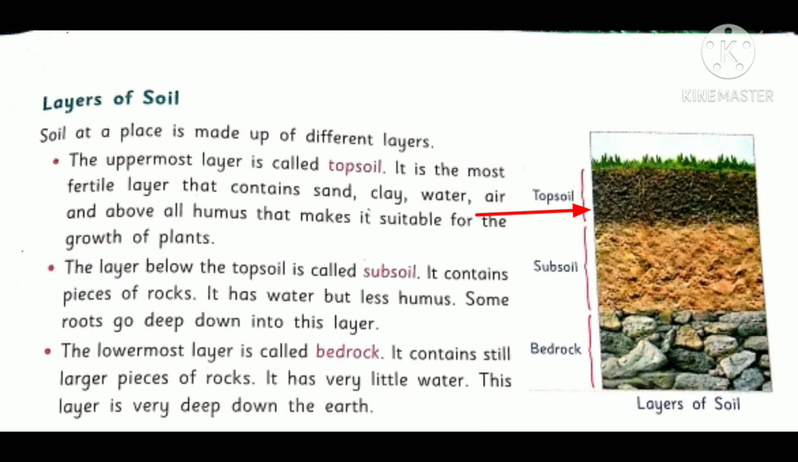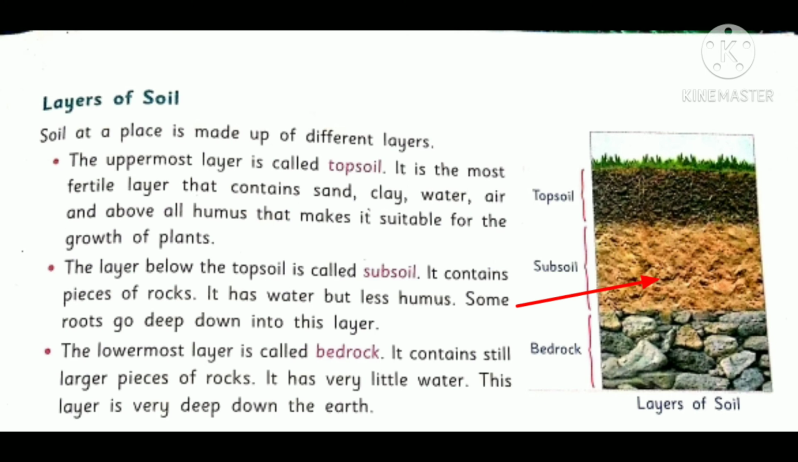It contains sand, clay, water, air, and above all humus. What is humus? It is a component of the soil formed by the decomposition of leaves by the microorganisms. Humus present in the topsoil makes it the most fertile layer in which different types of plants grow.